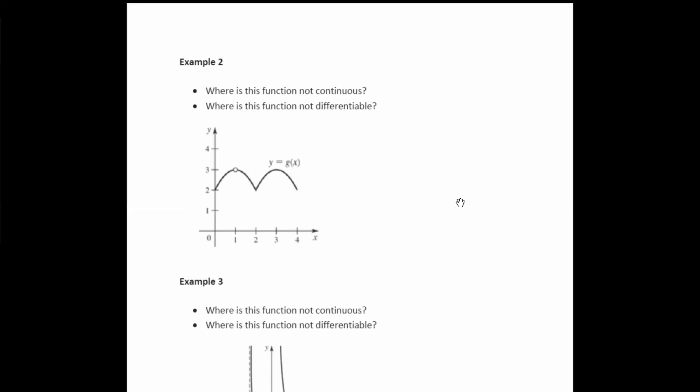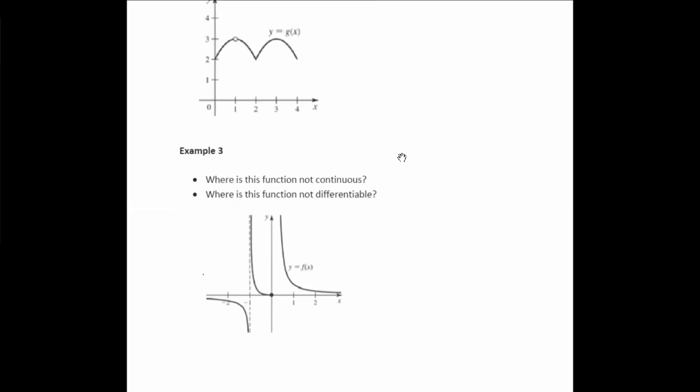Here we see example 2, same question. Where is this not continuous? It's not continuous at 1. Where is it not differentiable? Not differentiable at 1 because it's not continuous at 1, and not differentiable at 2 because it's a sharp point. Again, for the same reason, we're not going to discuss the endpoint here. Okay. Let's come down to example 3.